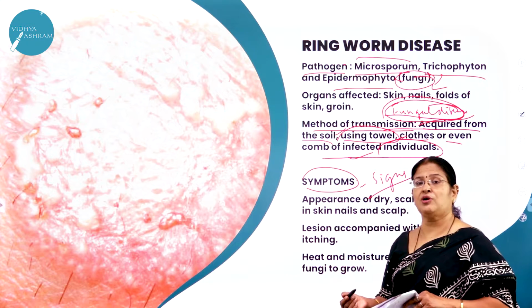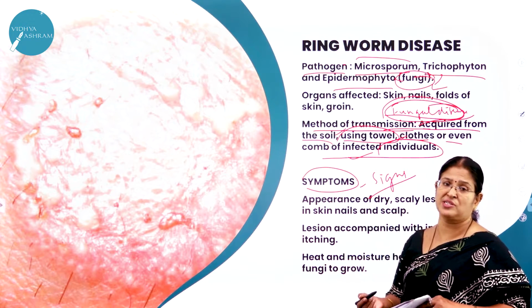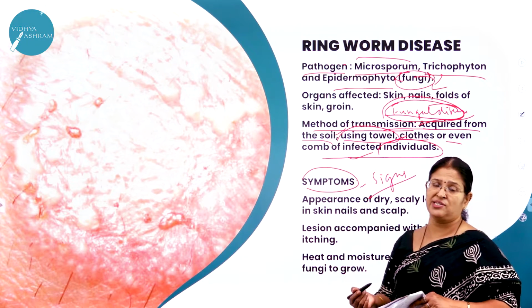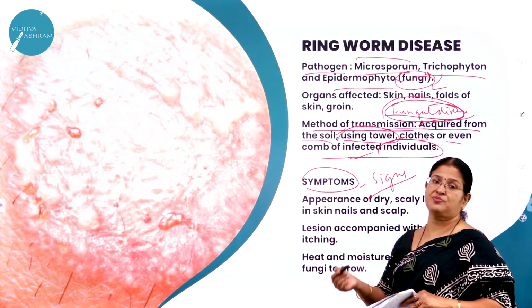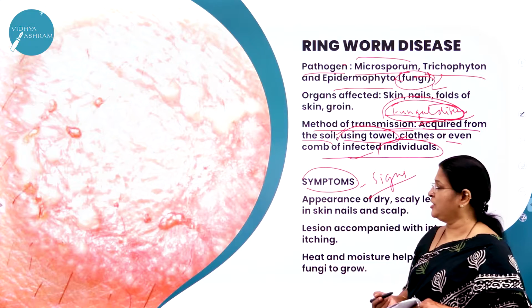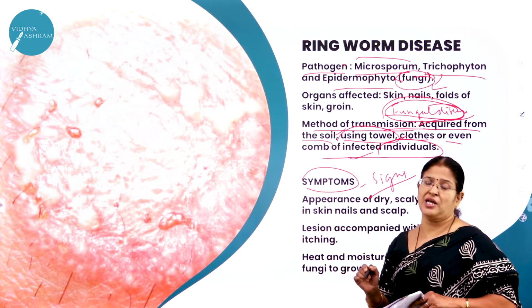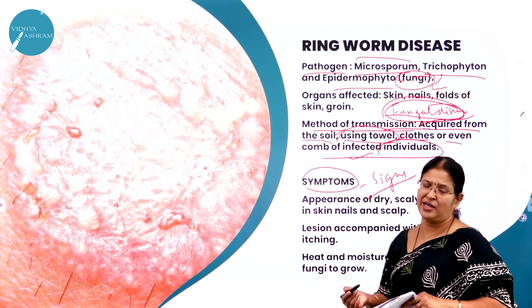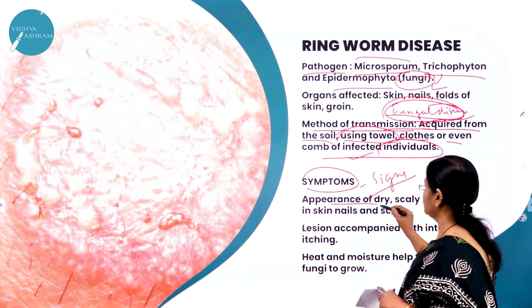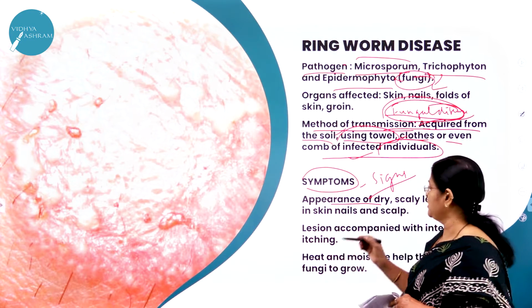And when we go to a doctor, we are supposed to disclose the signs and symptoms without any hesitation. If not, the doctor will not be able to identify the cause of the disease and give proper treatment, right? So we need to tell what symptoms we have whenever we come across any abnormality or disease. So what is a symptom in the case of ringworm disease?